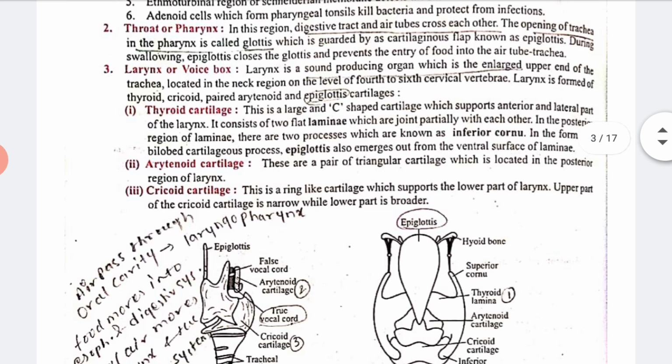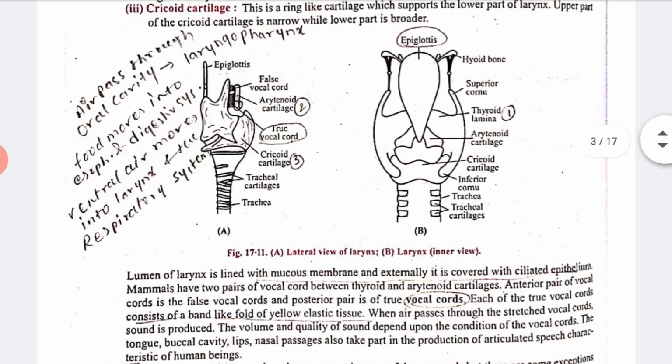The larynx is a sound producing organ, the enlarged upper end of the trachea, located in the neck region, at the level of the fourth to sixth cervical vertebrae. The larynx is formed of the thyroid, cricoid, and paired arytenoid and epiglottic cartilages. So it is divided into three parts: thyroid cartilage, arytenoid cartilage and cricoid cartilage. These three parts are given here.